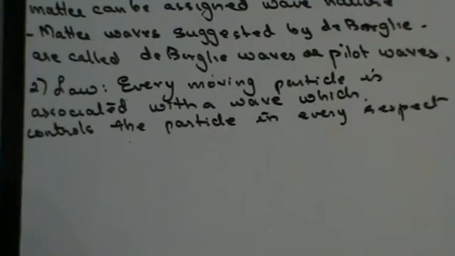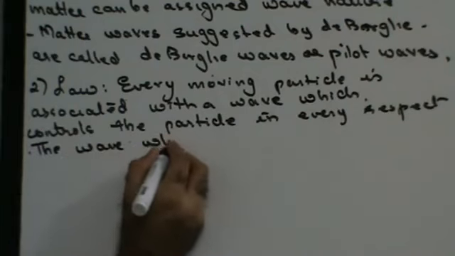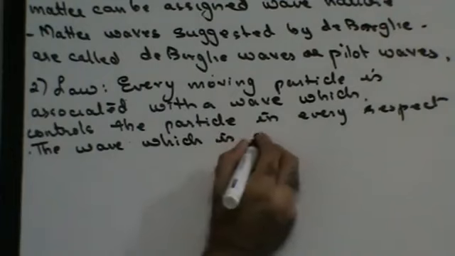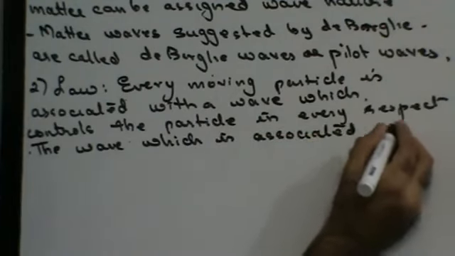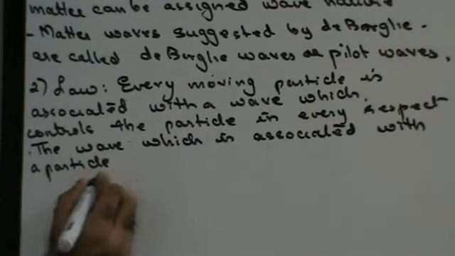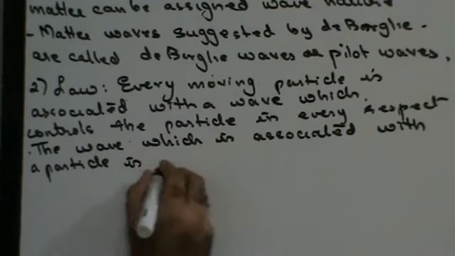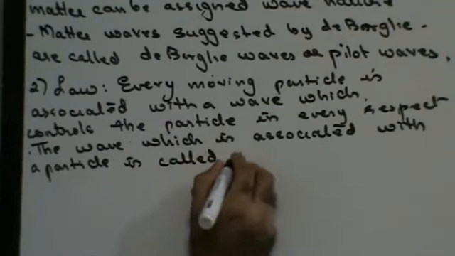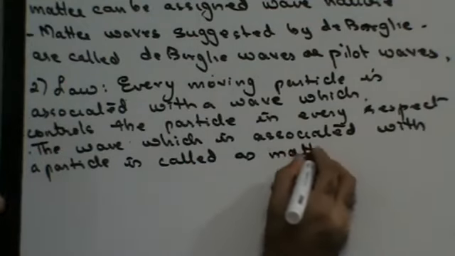A wave which is associated with a particle is called a matter wave or de Broglie's wave.